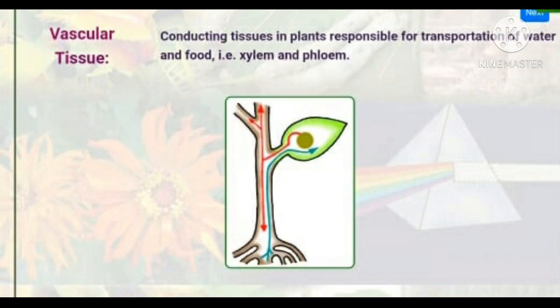Vascular tissue, conducting tissues in plants responsible for transportation of water and food. For example, xylem and phloem. So these are called vascular tissues. Vascular tissues, their function is only transportation of substances like water and food.